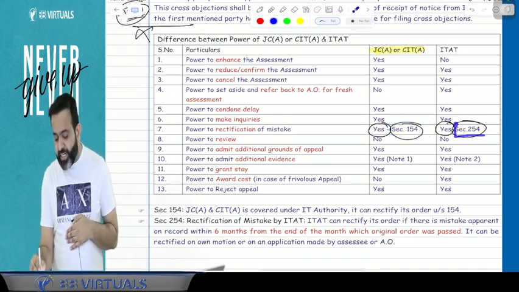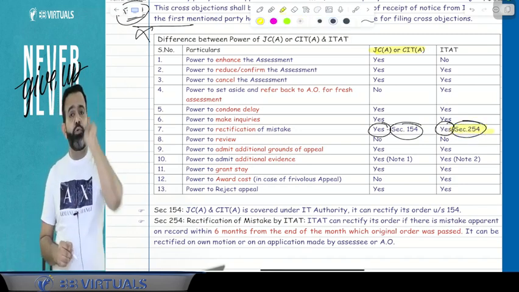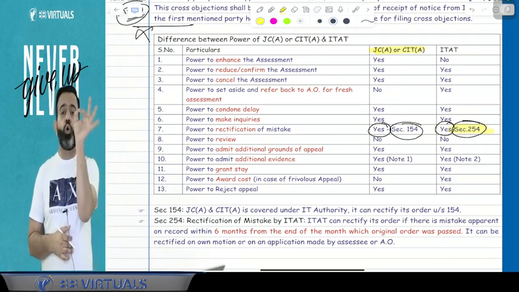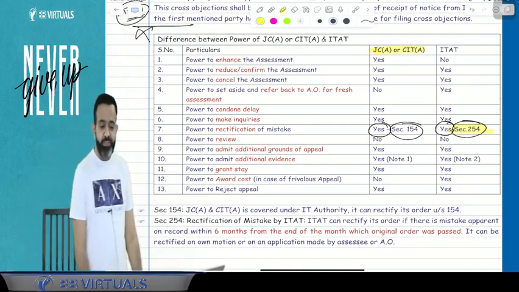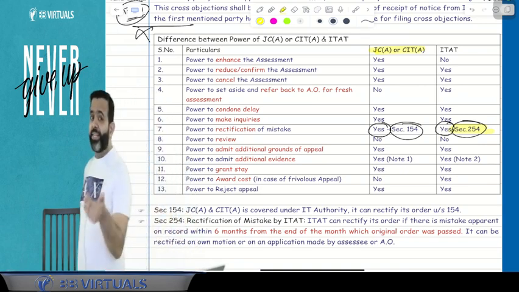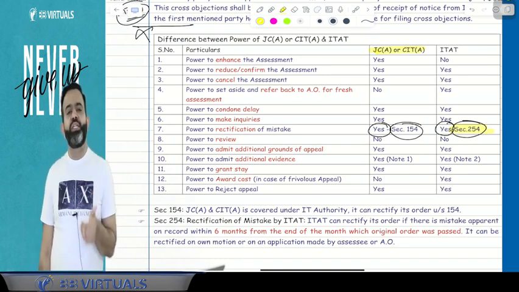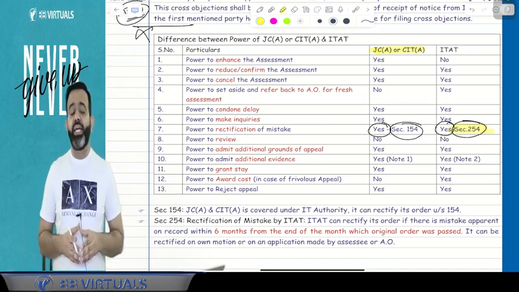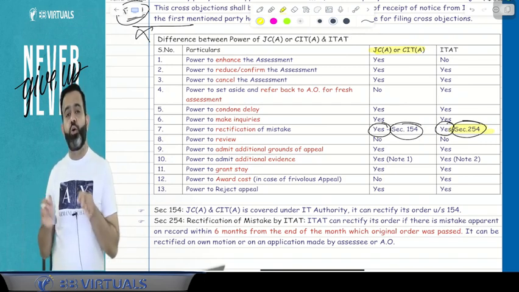But ITET can rectify under section 254. For the ITET, there is a new section, that is 254, and ITET can rectify within 6 months from the end of the month in which the order was passed. This is the expected question in the examination. Sir, can ITET rectify their order or not? Answer is yes. If there is a mistake apparent on record, meaning not a debatable mistake, then ITET can rectify their order within 6 months from the end of the month in which the original order was passed.